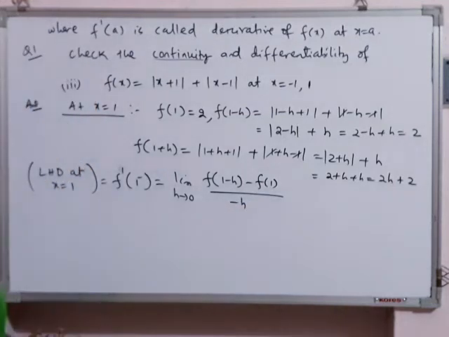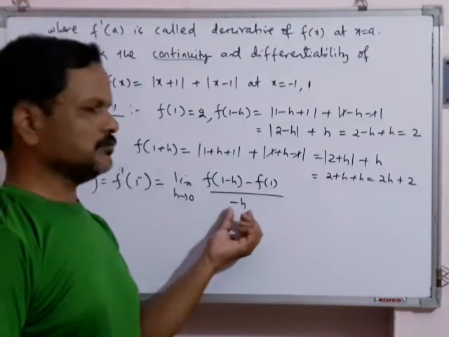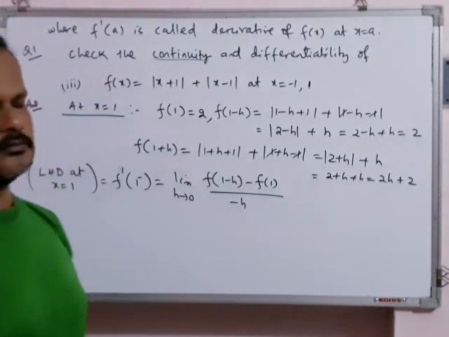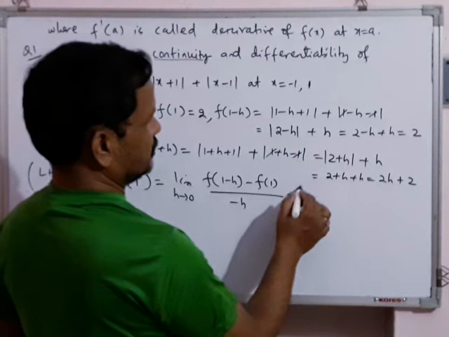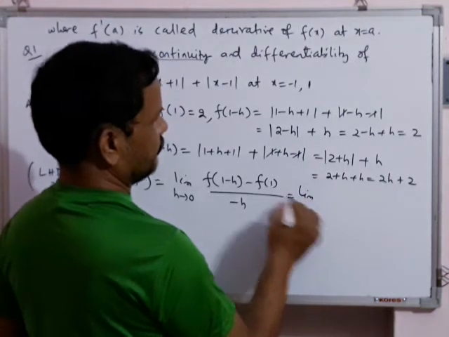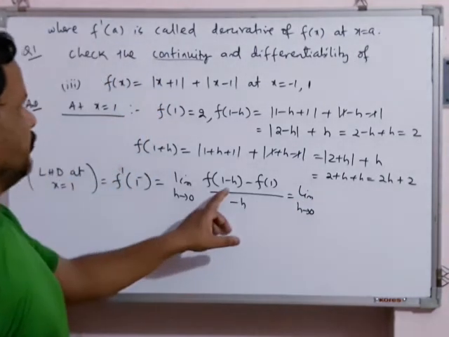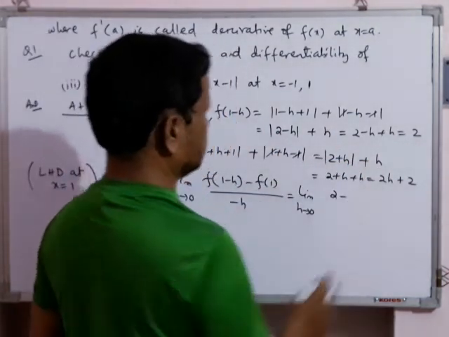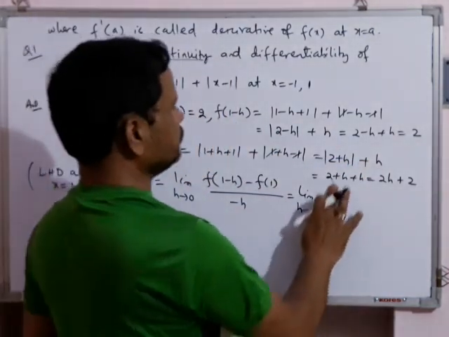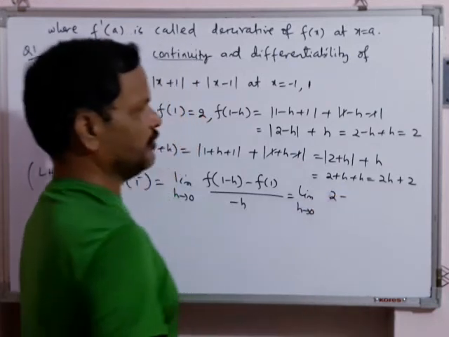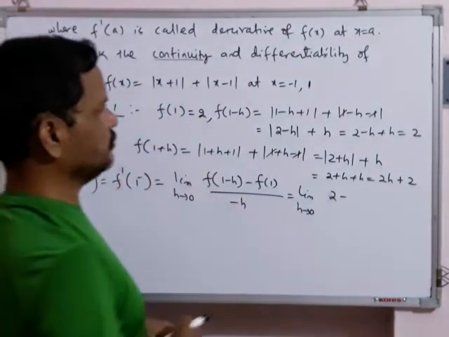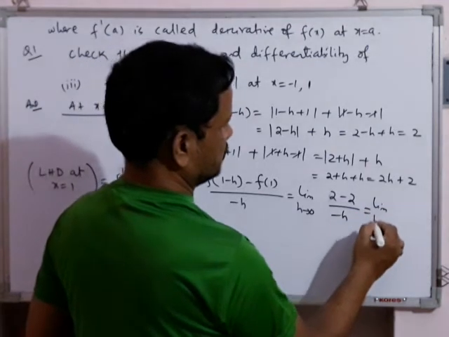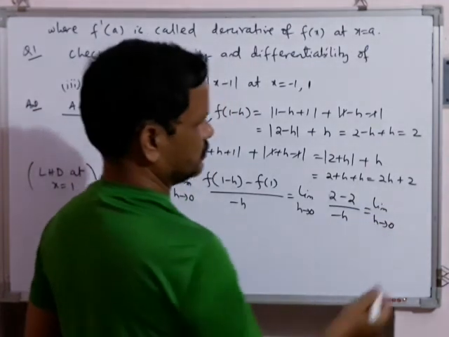Most of the students make a mistake here only. They write h unknowingly, but it is -h. You see students, f(1 - h) is 2, minus f(1) which is also 2, divided by -h.